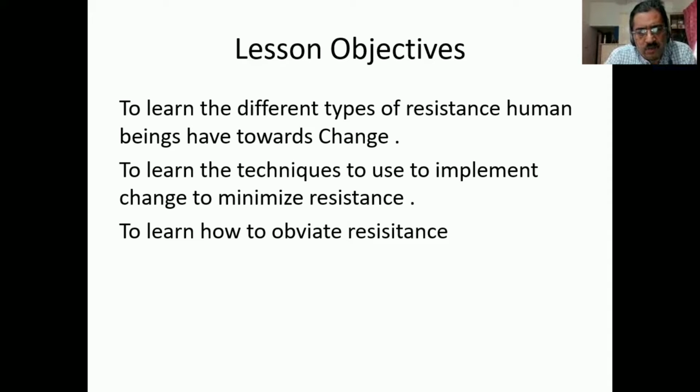Minimize resistance, yes, you bring it low, but there is a chance that it can flare up. It can become another movement to oppose the change. Whereas you obviate the resistance. You don't give room for that resistance and you bypass it. This is the way to obviate resistance, we call it. Let's see how it can be done.